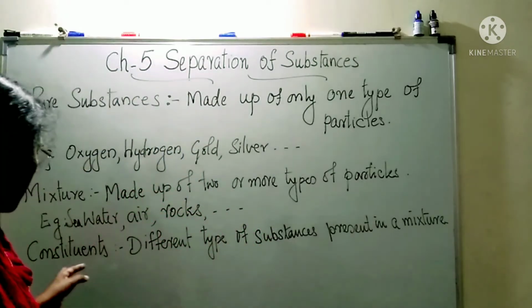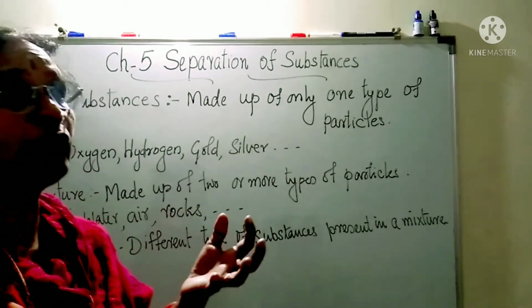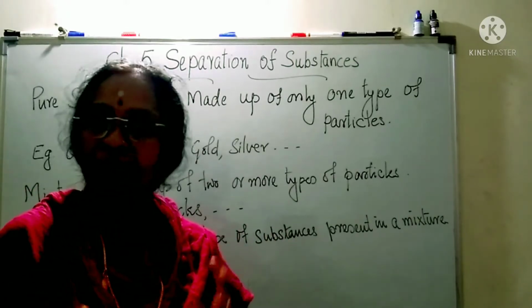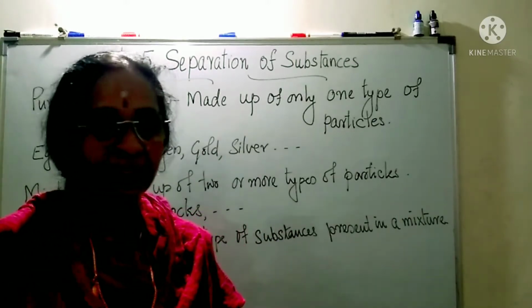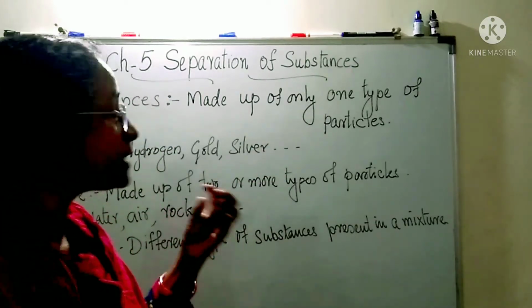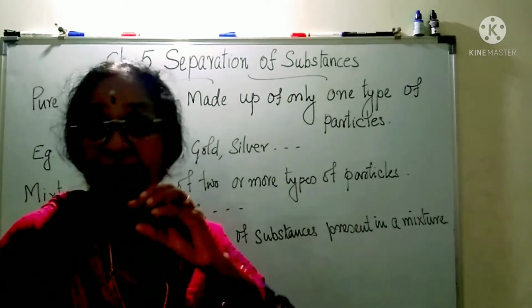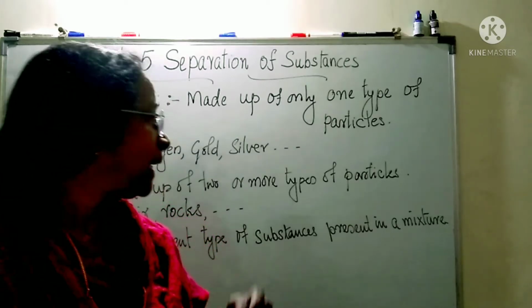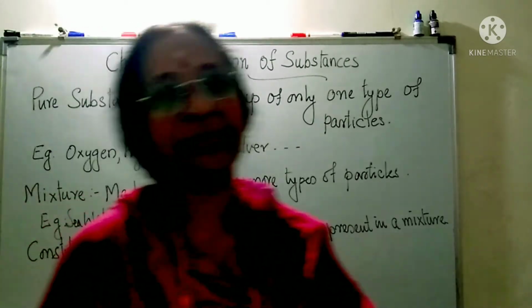Now when you take a mixture, we will get different particles. The different particles or different substances present in a mixture are called its constituents. What is it called?